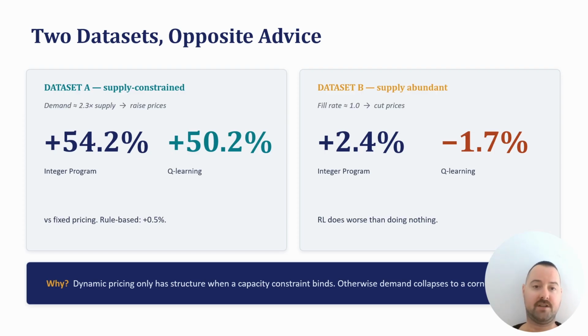The reason, it turns out, is structural. Dynamic pricing only has interesting structure when a capacity constraint binds. Without one, constant elasticity demand collapses to a corner solution.